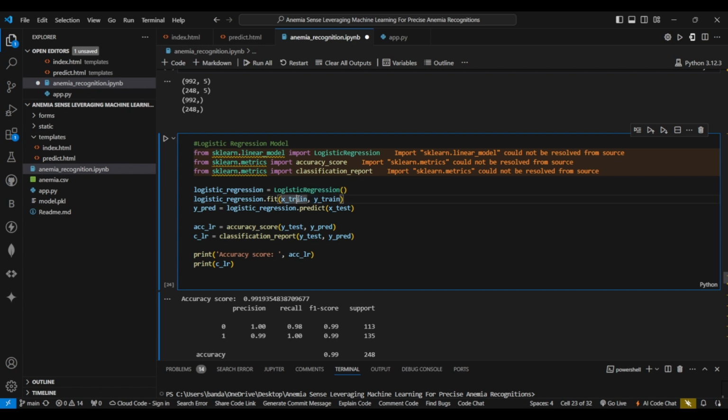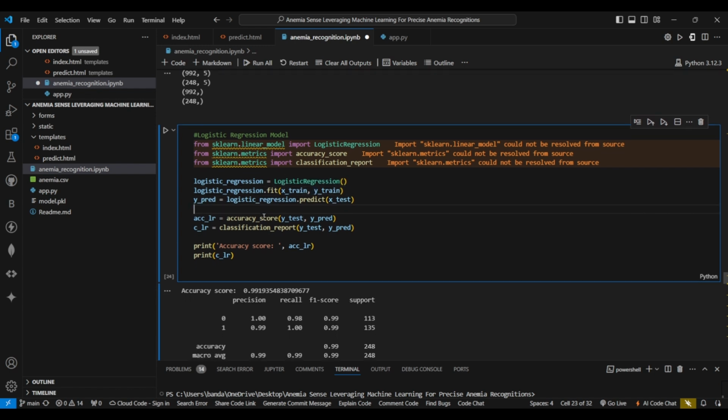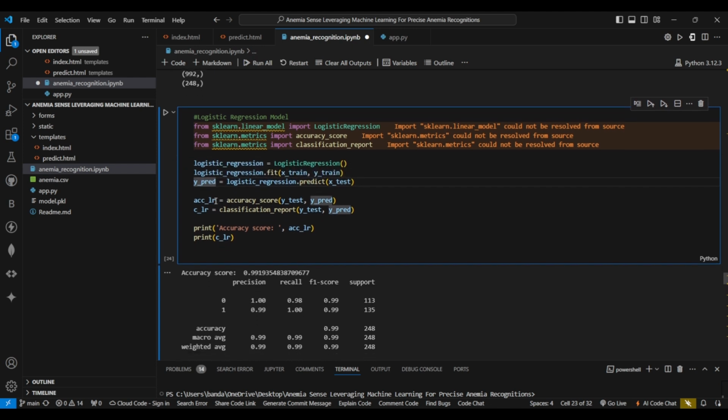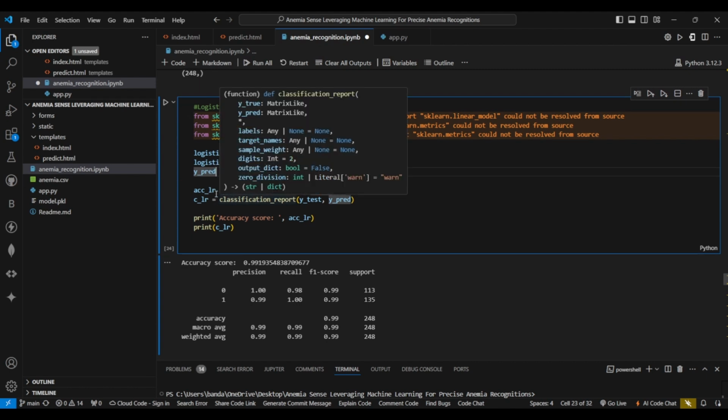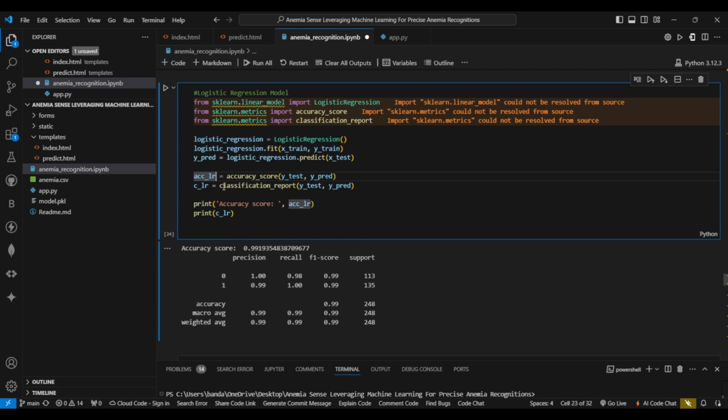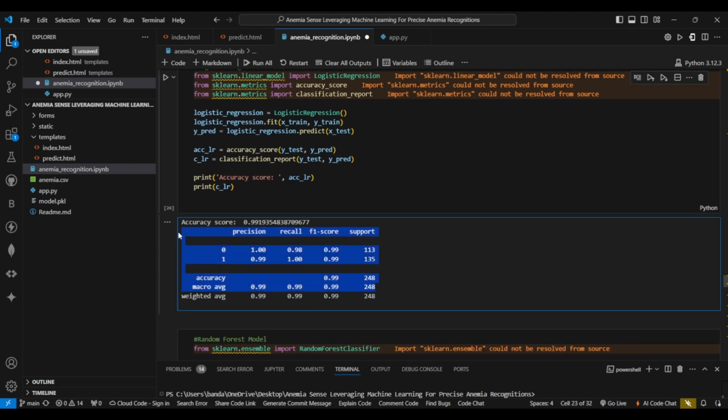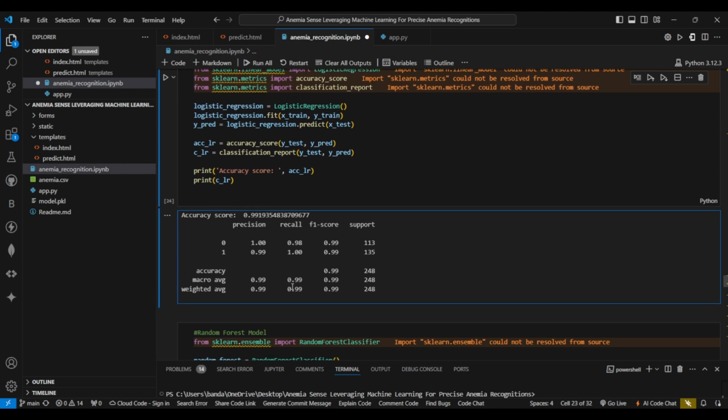Next, we have predicted the data by giving the x_test, that is test data, to the predict function, which will be giving the result in the y_predict. Next, we have calculated the accuracy score for this model and saved it in this variable. We have also applied the classification report and we have printed it here. This was for the logistic regression model.